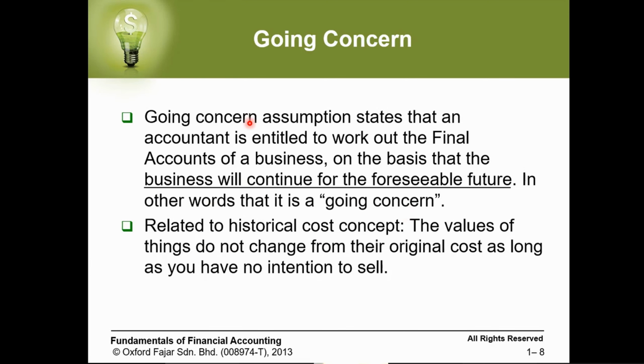This going concern is also connected to the historical cost. Do you remember when we talked about historical cost, we mentioned that we need to report our assets based on the historical cost. Why? Because we are not going to sell the asset. So the market price for the asset now doesn't make sense for us. So those two concepts are connected to each other, which are the historical cost and the going concern. Why do we report our assets based on the historical cost? Because our business is continuing, we are not closing, so we need to proceed with that.